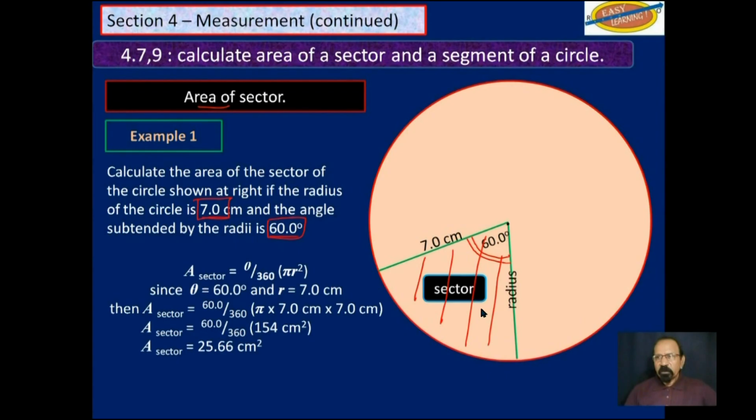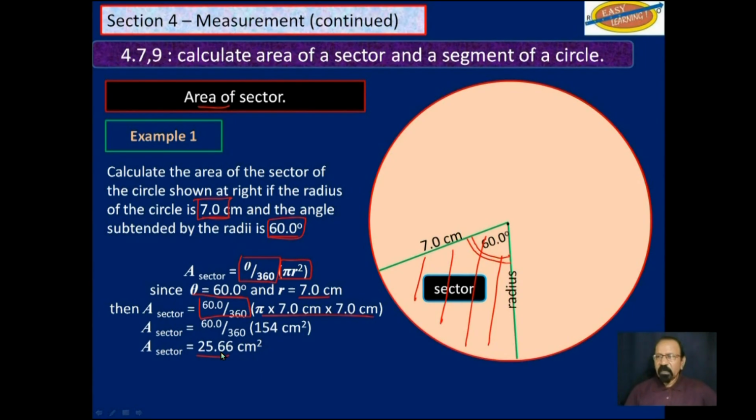Well, the formula we will use is, we will find the area of the whole circle and then multiply that by the fraction that those two radii mark off. The angle is 60 degrees, the radius is 7. So this is the area of the circle, pi r squared, and this is the fraction that the sector makes up. When you work that out, you get 25.66 square centimeters. Maybe CSEC would accept that. Maybe they will tell you how many significant figures or decimal places to use in your answer.